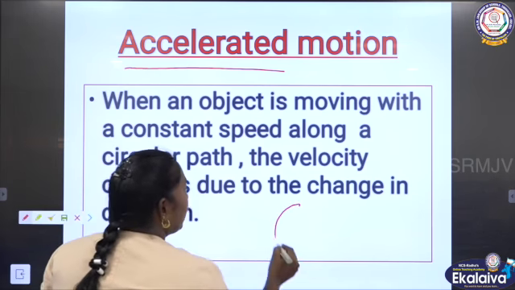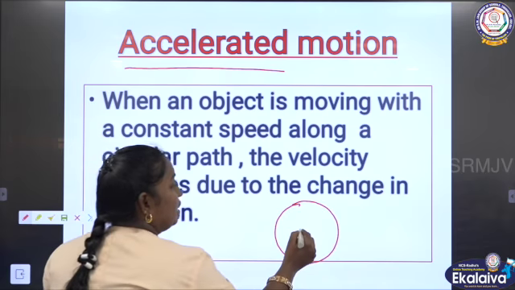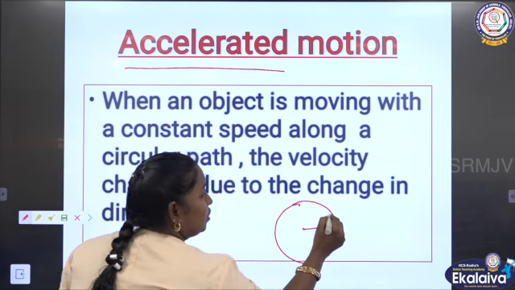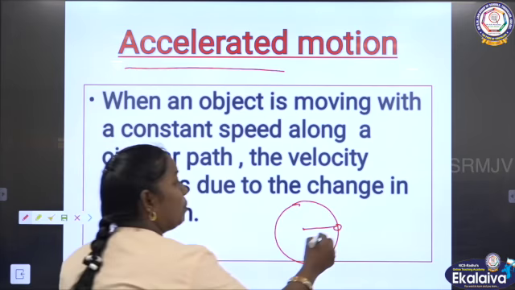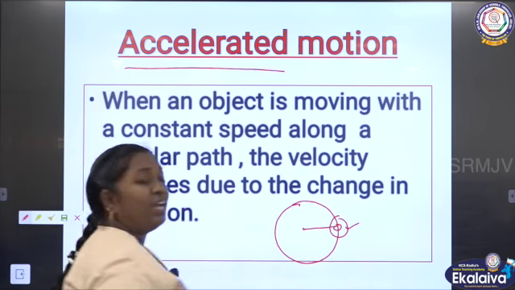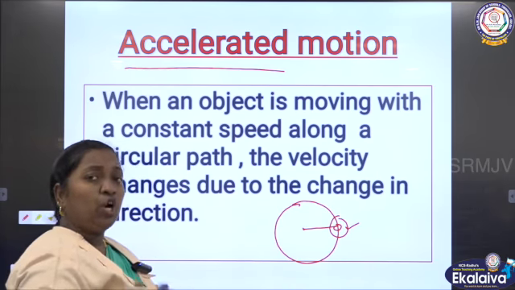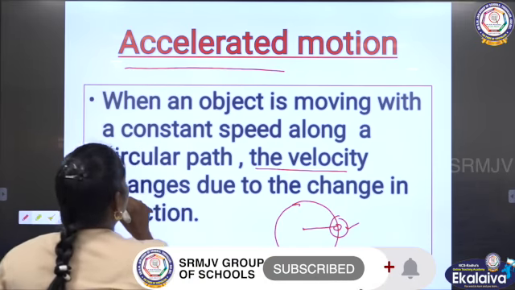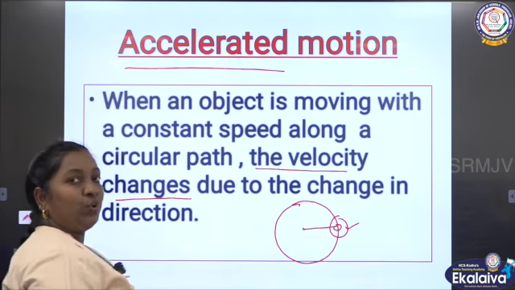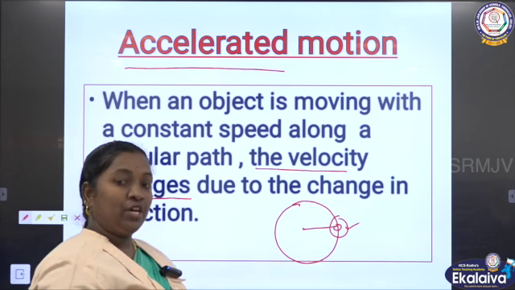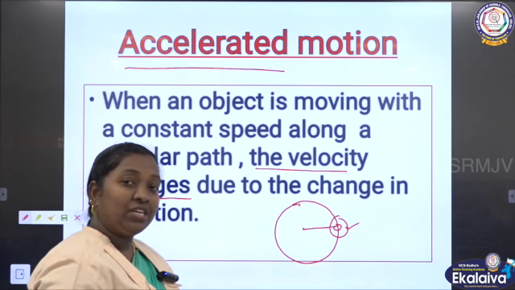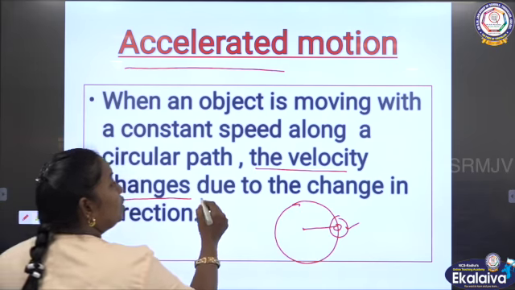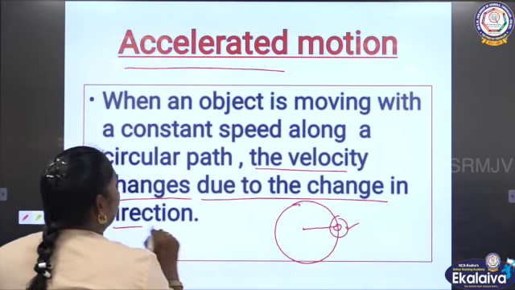If this is the center, and this stone keeps on moving, what is happening to this stone? It gets accelerated. How does it get accelerated? Here the velocity changes. We know very well what change of velocity is. When an object changes its velocity, it gets acceleration. How does this velocity change? Due to change in direction.